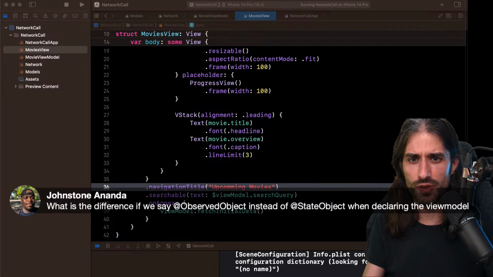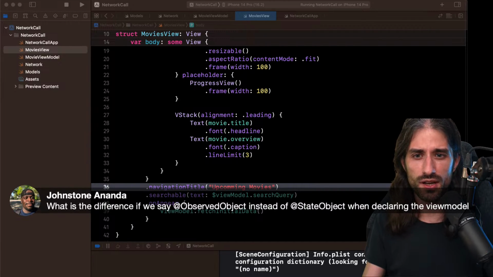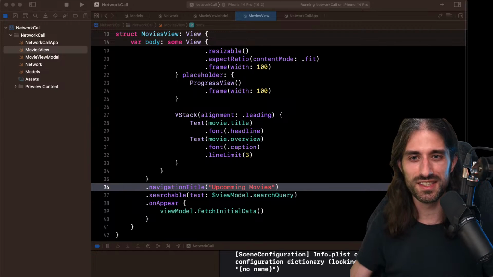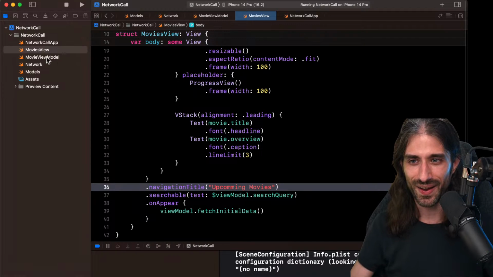What's the difference between observed object and state object when declaring the view model? So it's a SwiftUI thing. Very quick answer. At state object means that you own the reference. At observed object that you don't own it, you've just been passed the reference. If you want more details, go check out my SwiftUI course and the session about, I think I call it implementing data flows. And it's explained in much more detail. You have 2 hours of this being explained in detail in this live stream, in the replay of this live stream.